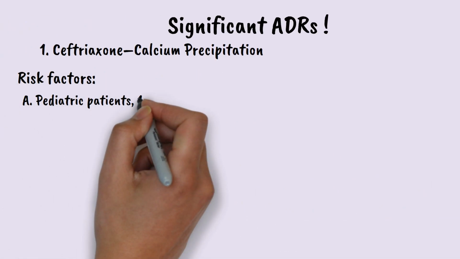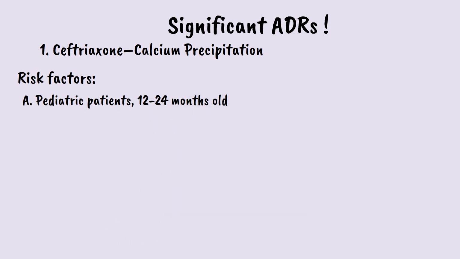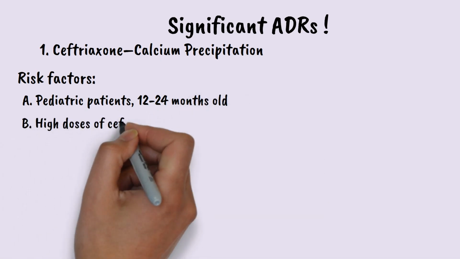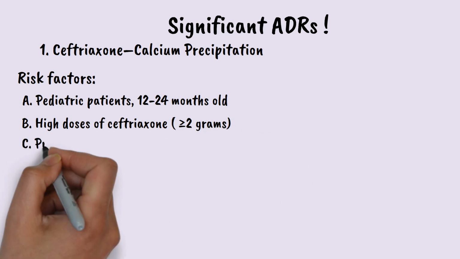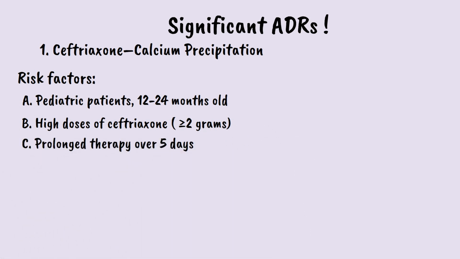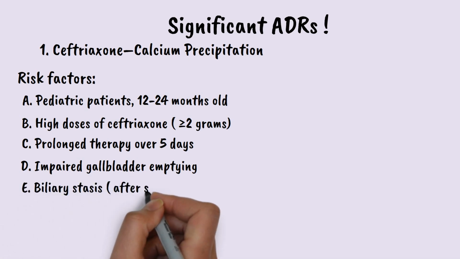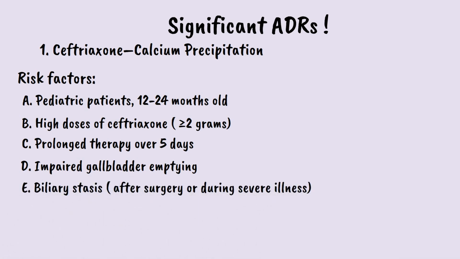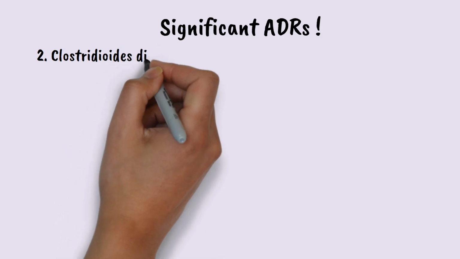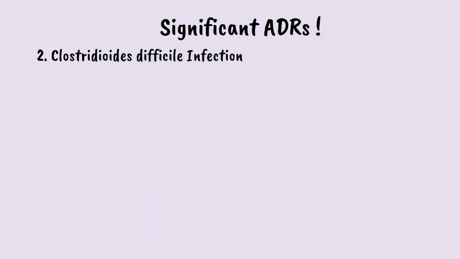Risk factors include pediatric patients, especially 12 to 24 months old, high doses of ceftriaxone, more than 2 grams, prolonged therapy over 5 days, impaired gallbladder emptying, and biliary stasis, whereby bile flow slows down, such as after surgery or during severe illness. Second significant adverse reaction is Clostridioides difficile infection. This is one of the well-known antibiotic-associated complications.